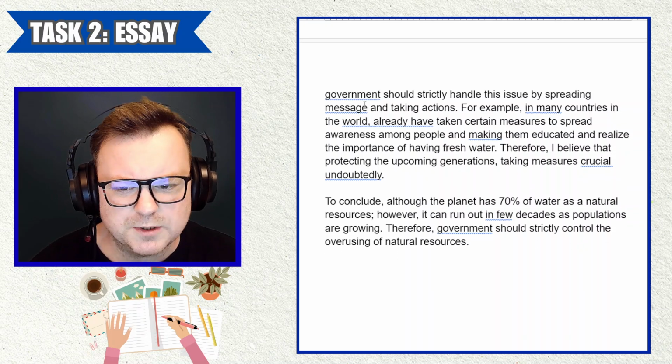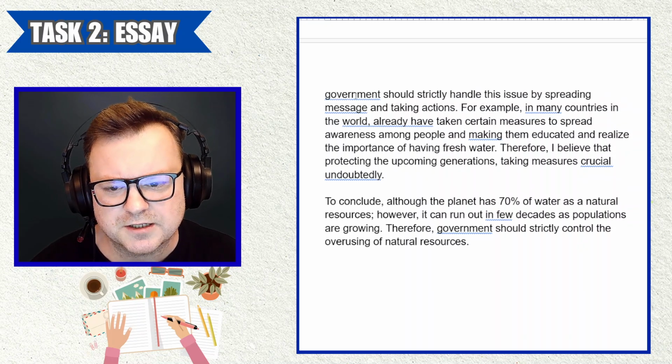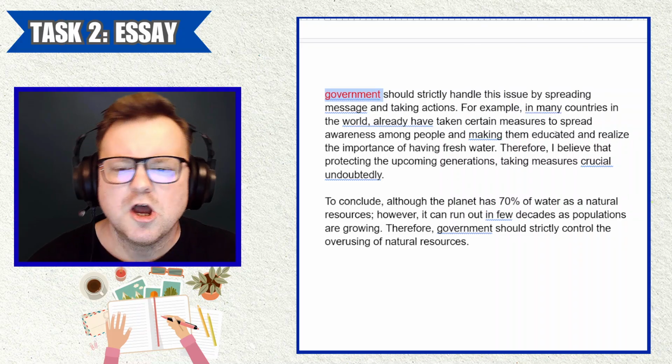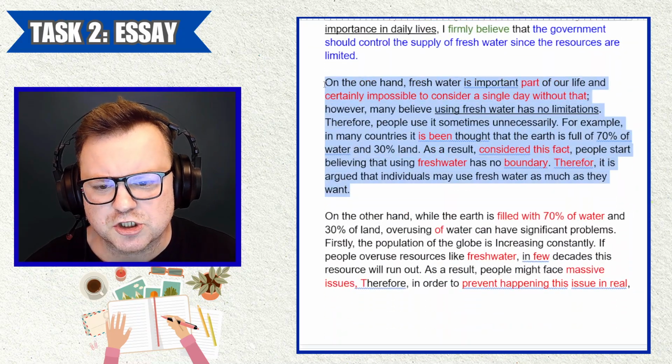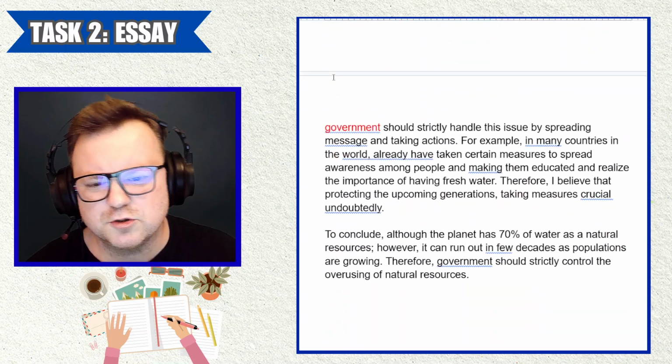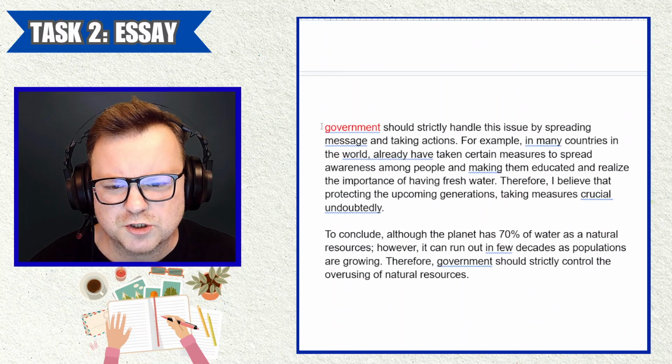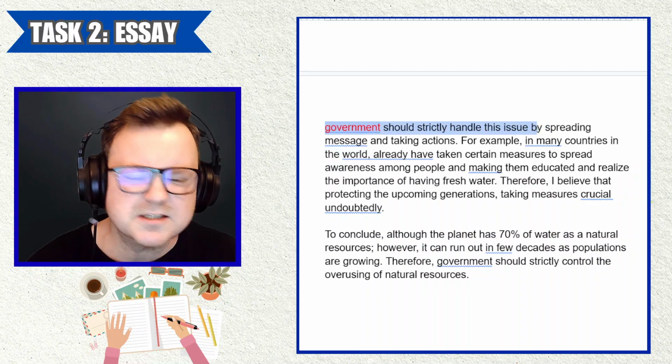Government, just one government? If so, the government. If not, then governments should strictly handle this issue. Okay, but your body paragraph 1 says governments should handle the issue, and now your body paragraph 2 says that governments should handle this issue. So this isn't a balanced essay.